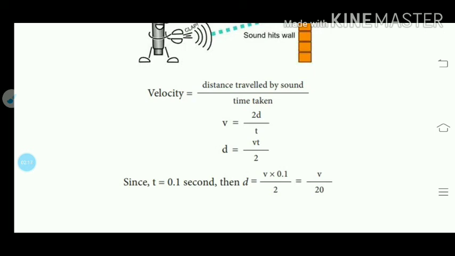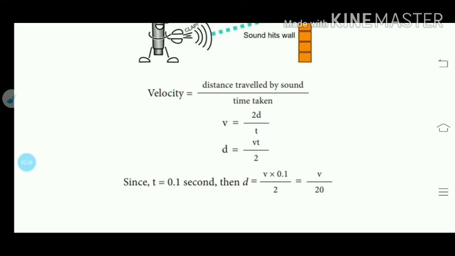Twice it is traveling the distance. So distance here will be 2d and time 0.1 second. So if we substitute in the formula V is equal to 2d by t, we can get the minimum distance in 0.1 second, and that is 17 meter.